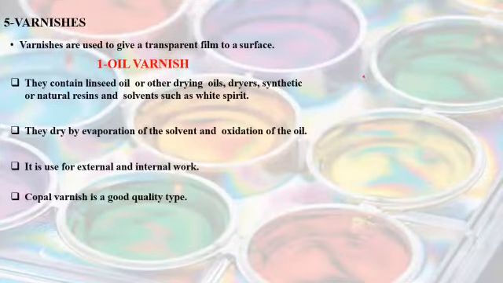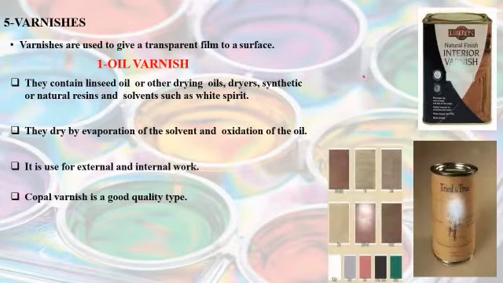Varnishes. Varnishes are used to give a transparent film to a surface. Oil varnish: they contain linseed oil or other drying oil, dryer, synthetic or natural resin and solvents such as white spirit. They dry by evaporation of the solvent and oxidation of oil. It is used for external and internal work. Copal varnish is a good quality type.